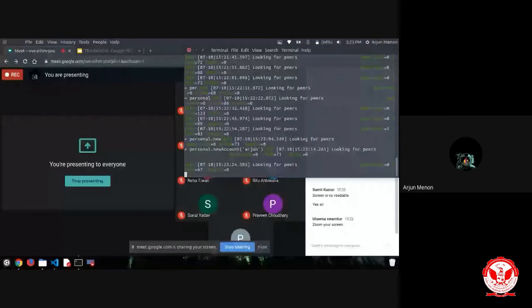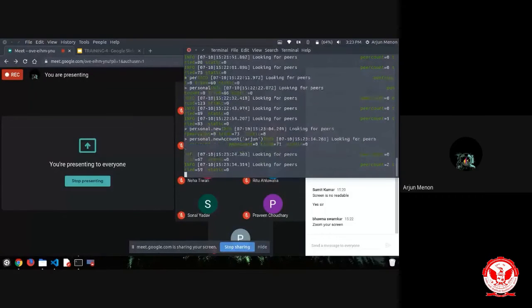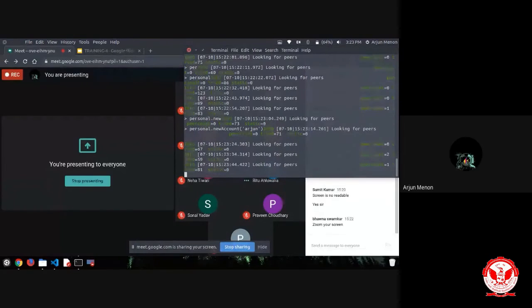So let's wait. It will take some time according to my system only. Every system will not have the same speed. If your system has more computational facility, it will be easier.